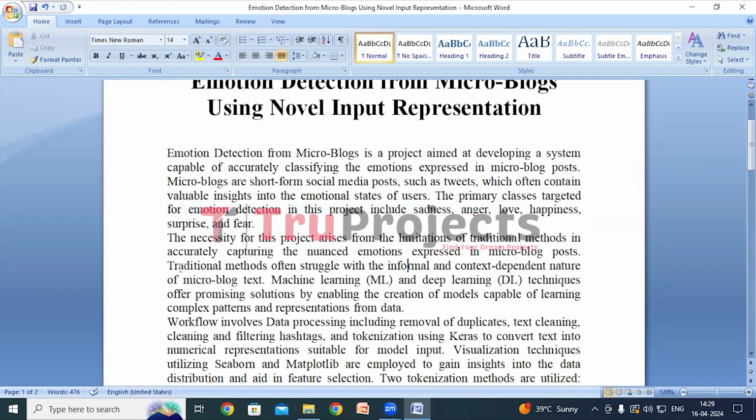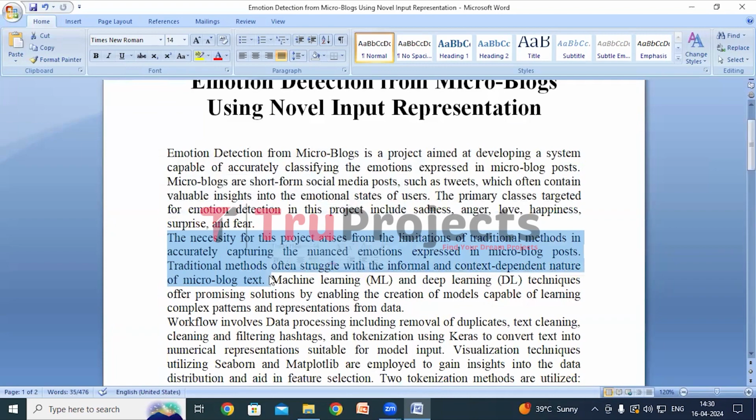Traditional methods of understanding text struggle with grasping the subtle emotions in short social media posts. These methods rely on simple rules or lists of words which don't work well with the informal language and context found in microblogs. Microblog posts are casual and often don't give much background information. People use different slang and emojis a lot, which can be hard for basic traditional methods to understand. Plus, the context around a post, like recent events, influences its emotional meaning.